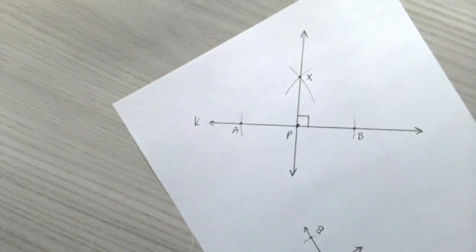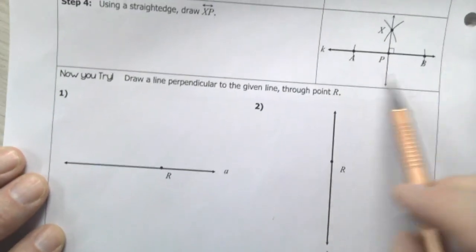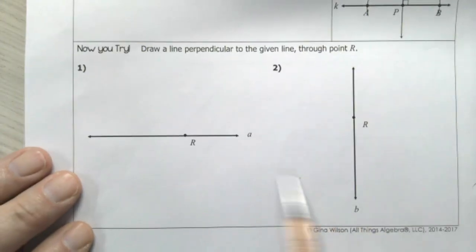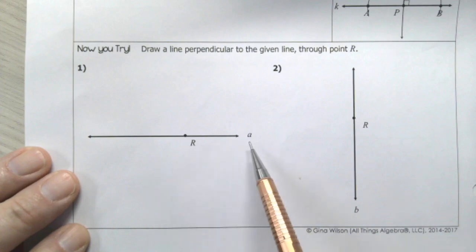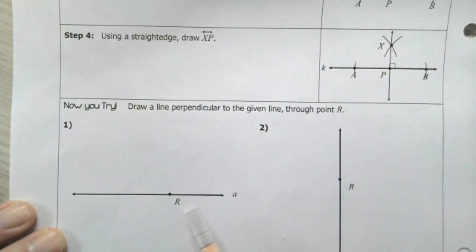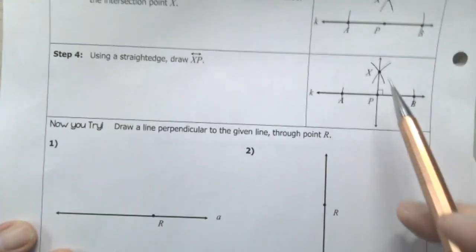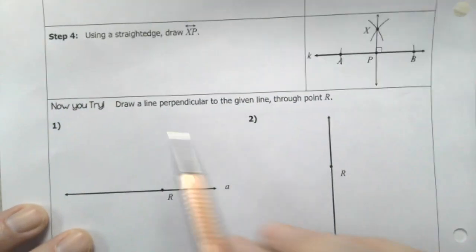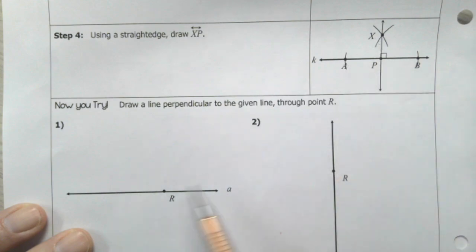Okay, so quickly, make sure that you're labeling everything, just like your final example on each side, okay? Now, when you come down here to draw your lines, it starts out with R and A. You have to add those points just like up here, but you can call them whatever points you want as long as they're not already on there. Okay, make sure you're hearing me. Make sure that you're labeling everything on there because it doesn't tell you right here what to label it as. So A, B, and X can be anything you want other than something that's already been used, okay?